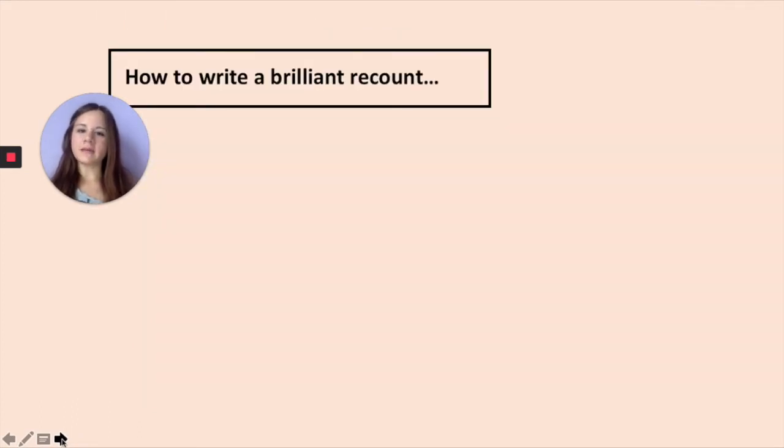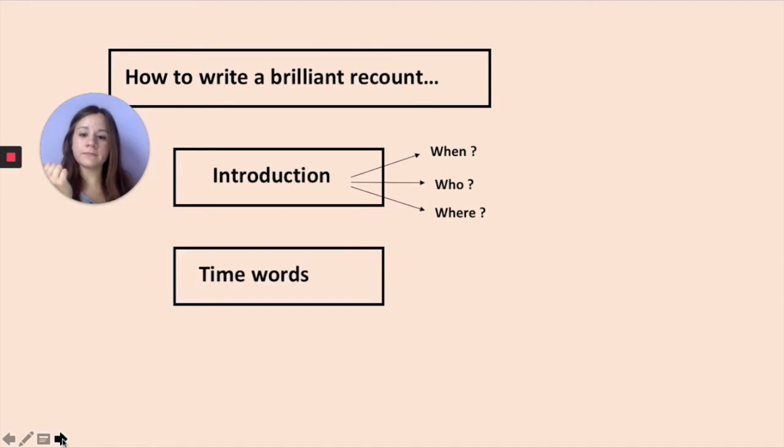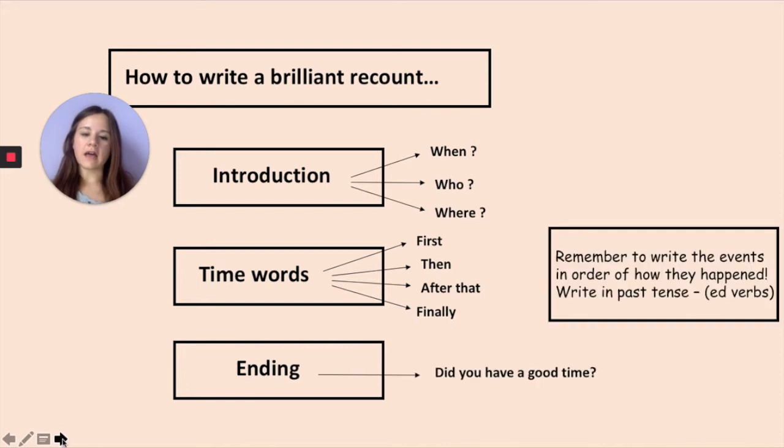Now, how to write a brilliant recount. First, we have our introduction where we say when we did our activity, who we were with, and where we went. We need our time words, time connectives: first, then, after that, finally, yesterday or Monday, all of those connectives that we know, and our ending sentence to say if you had a good time.